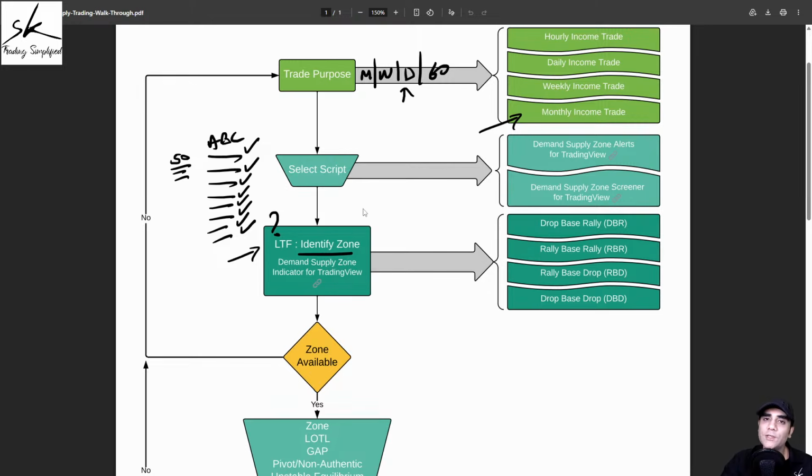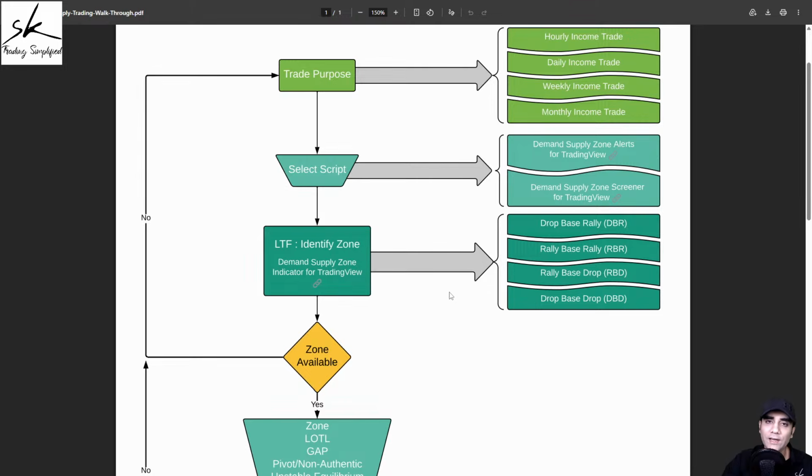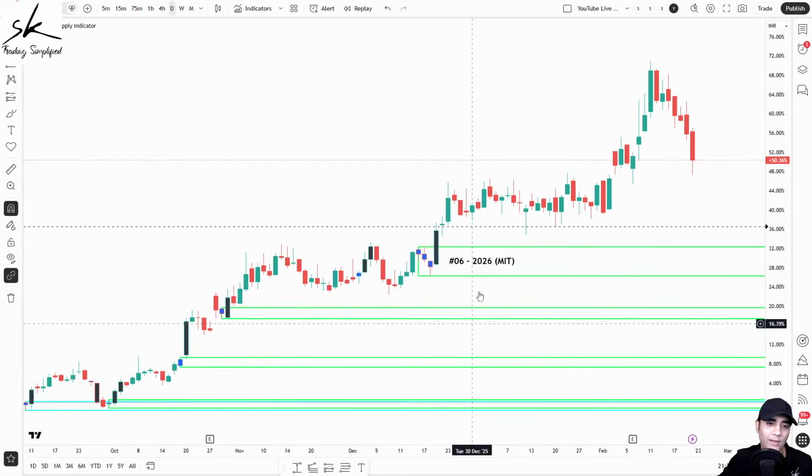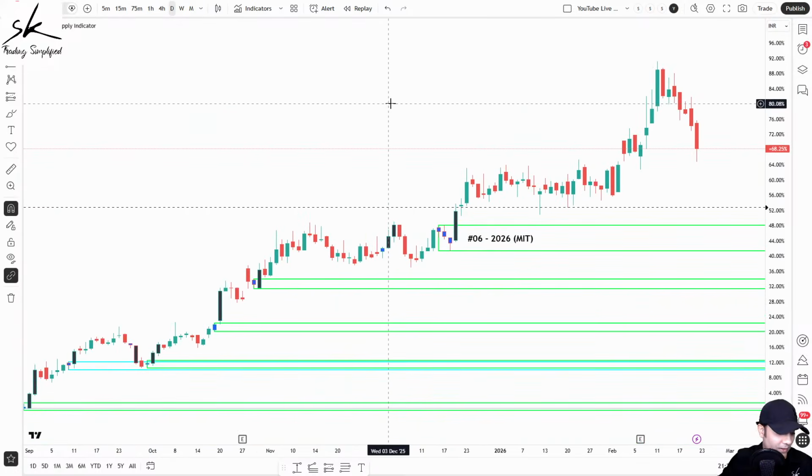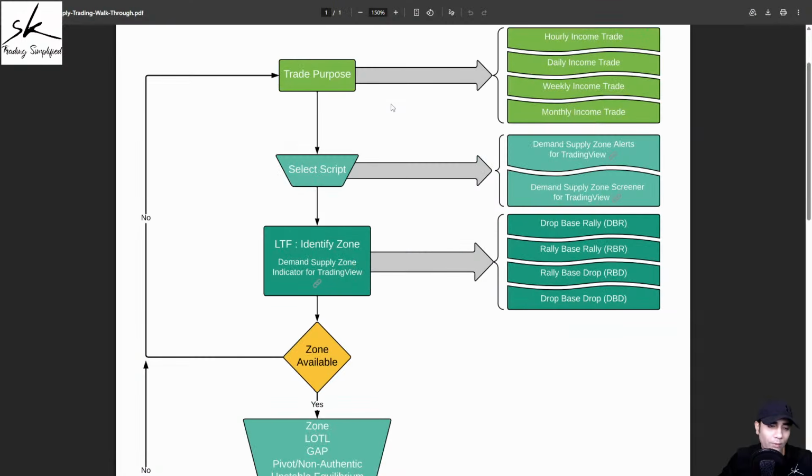So to overcome this challenge, we have also created a custom built tool on TradingView, which is called the demand supply zone indicator. What this indicator basically does is that once you apply it to your chart, it automatically identifies your areas of demand and supply. Like here you can see, it is automatically identifying the demand and supply areas for us. And we also offer a 100% free 7-day trial of this indicator.